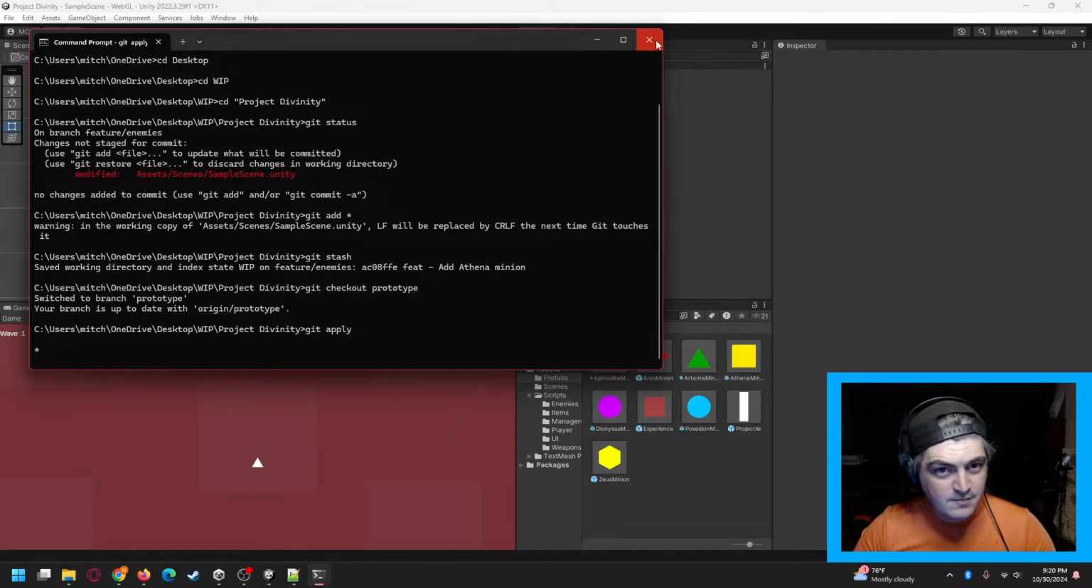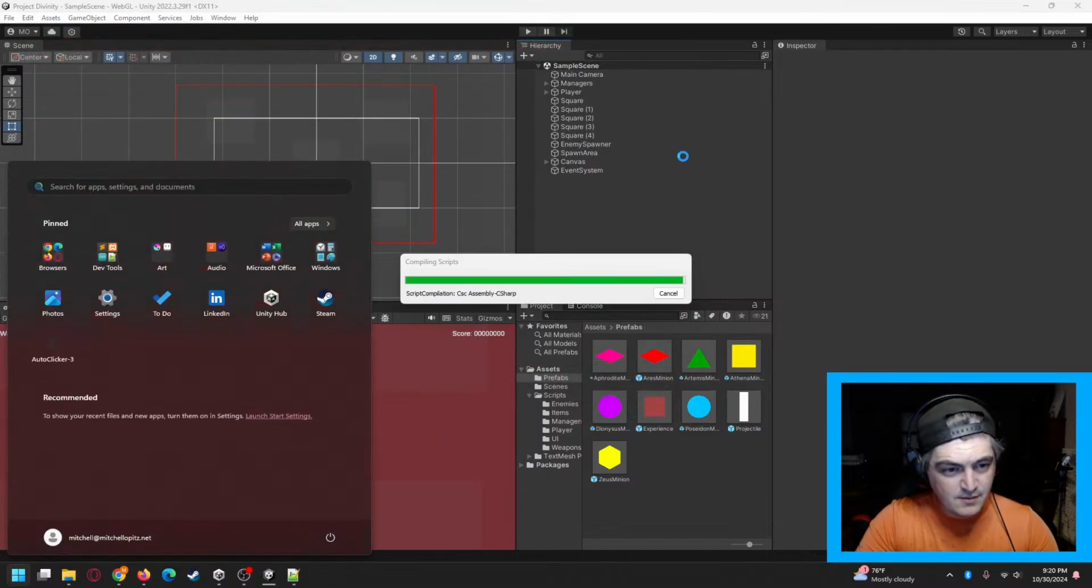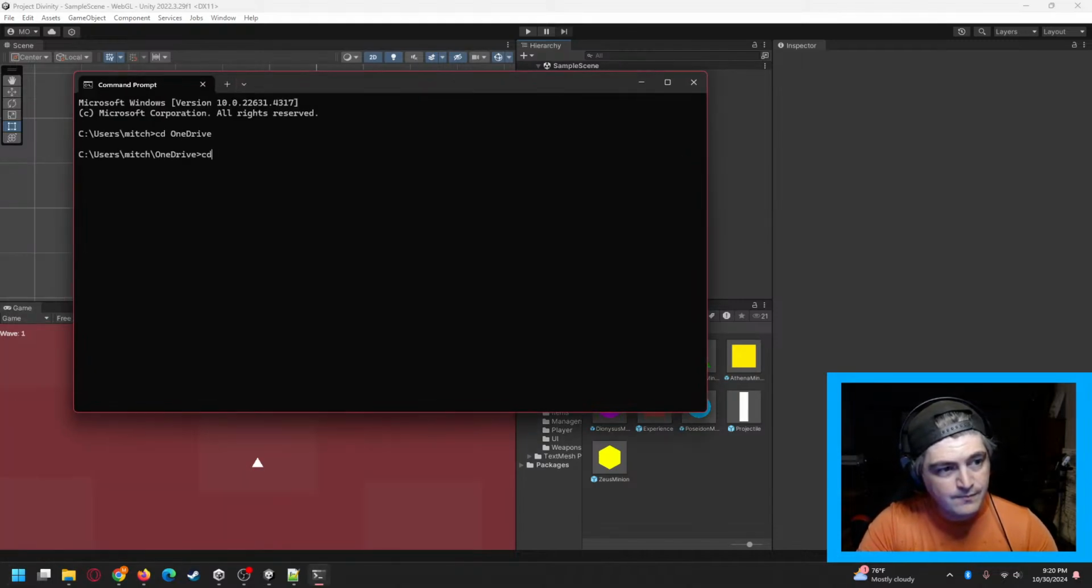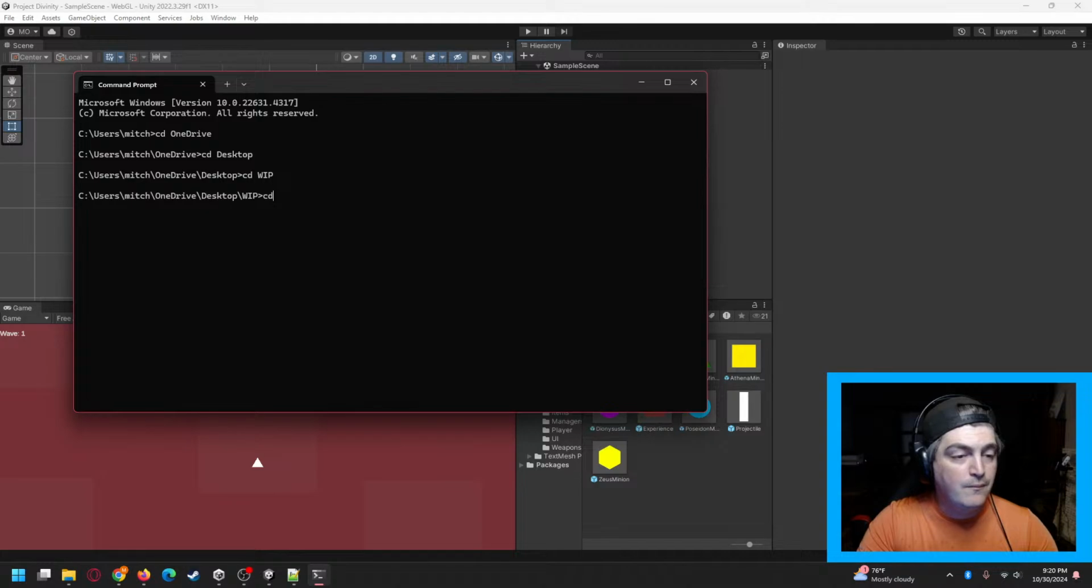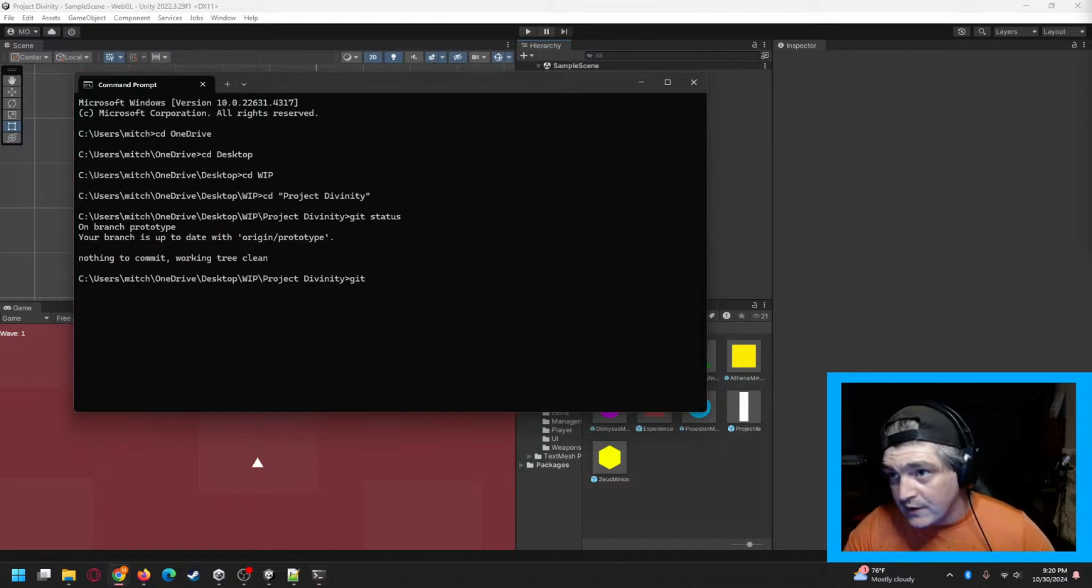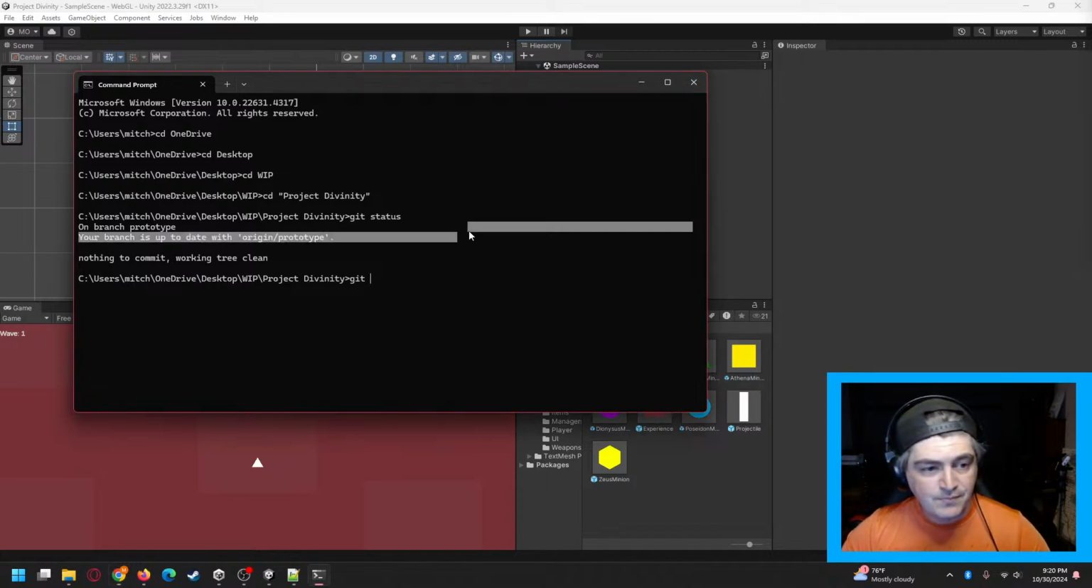Oh, I missed something. Oh, that's what it was. I didn't let it. I'm on the right branch. I am. I always forget the command for applying a stash. Git stash apply.